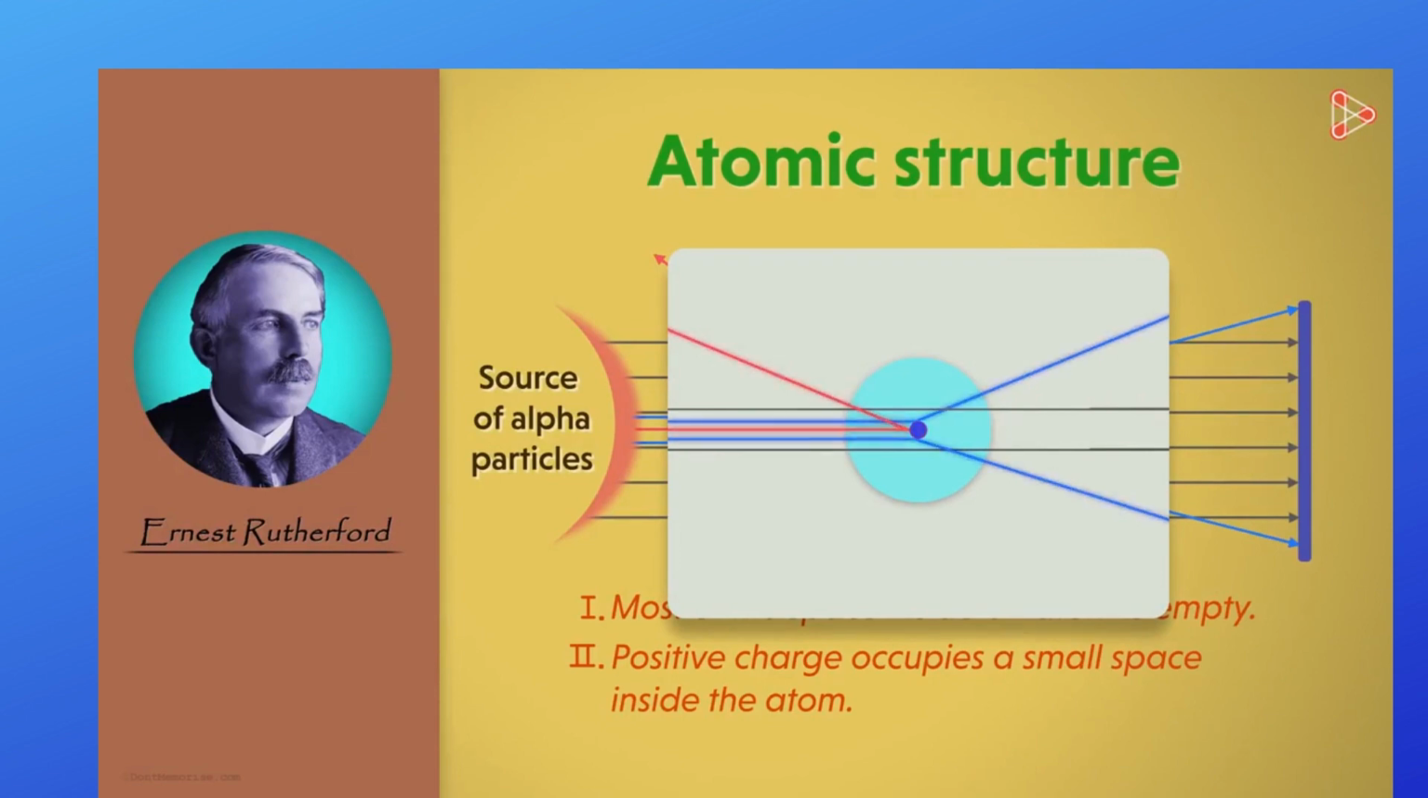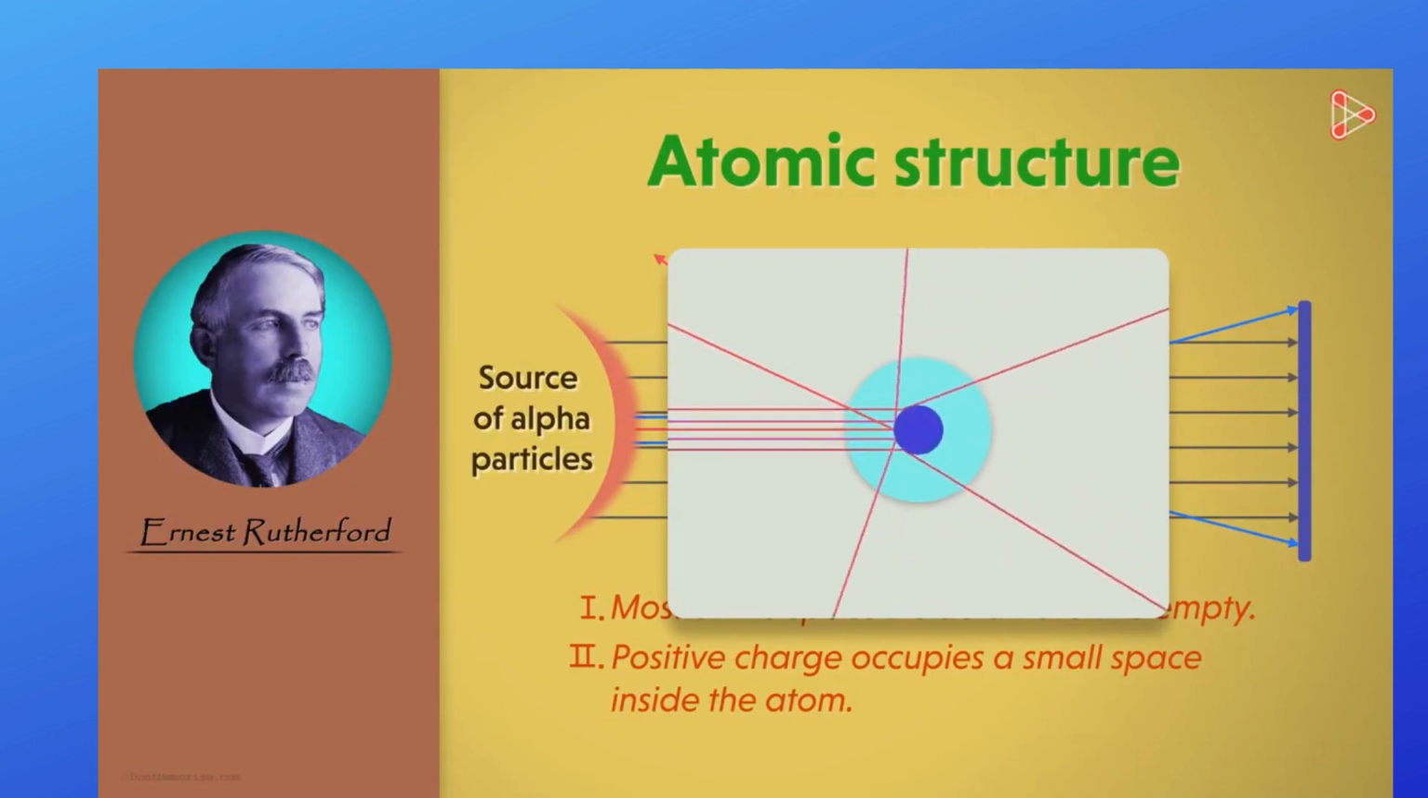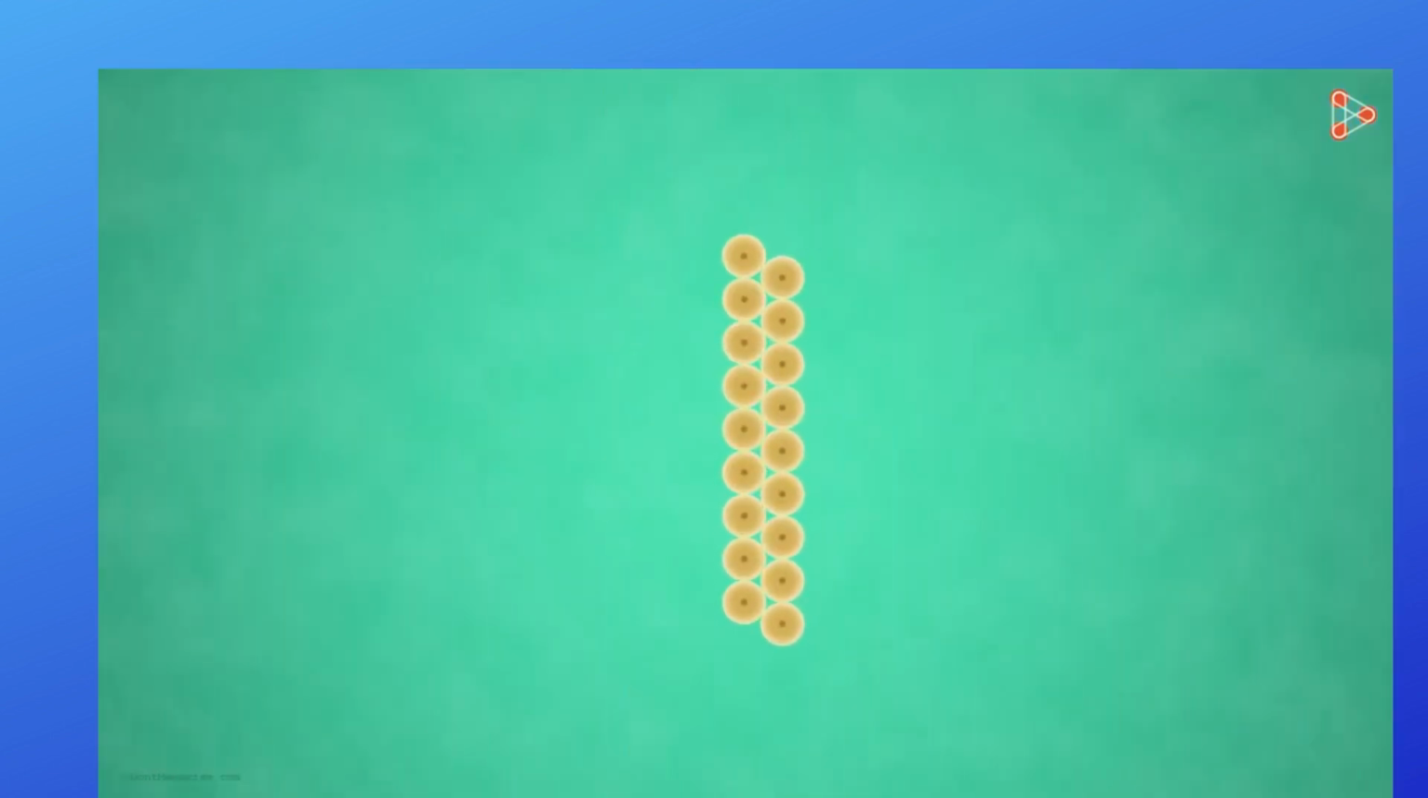But since the number of these rebounding particles is too small, it explains that the volume occupied by the positive center is also very small. If the space occupied would have been big enough, then the number of alpha particles bouncing back would also be greater. So let's say there are gold particles in the foil.